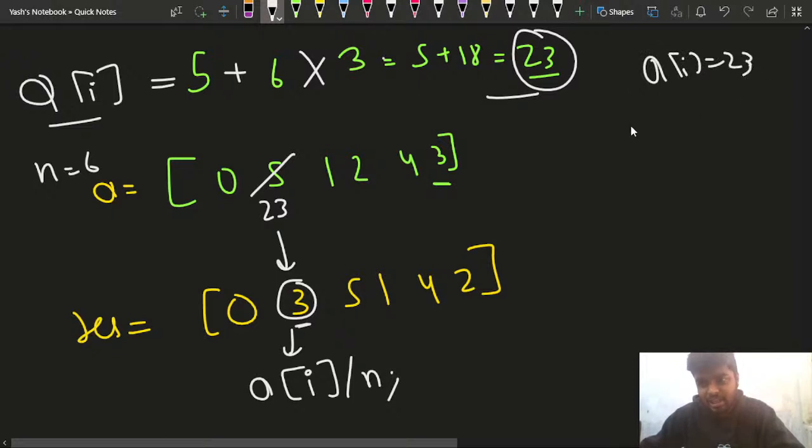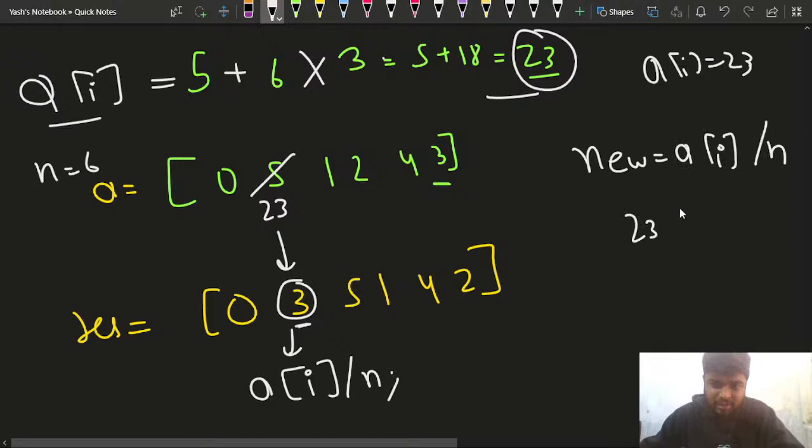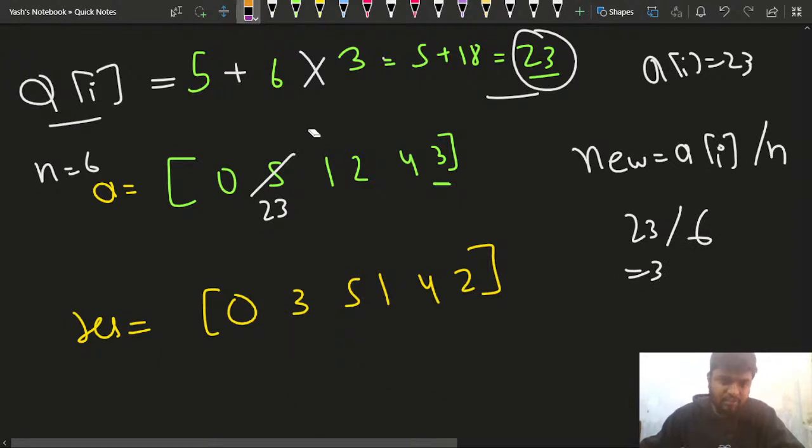Now if I want to move to the new number, if I want to write the new number, I can say that the new number will be nothing but a of I divided by n. That is 23 divided by n, which is 6, so it will be 3. You can see that 3 is here. How can I get 3? I can get 3 from this 23. I can retrieve the new number.